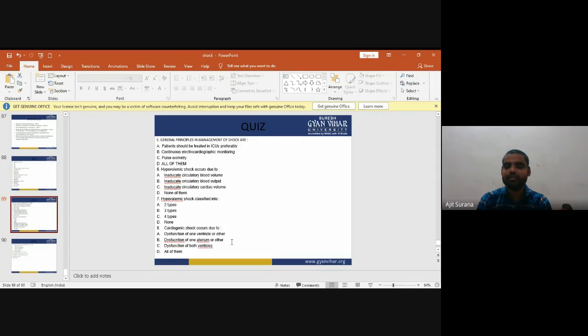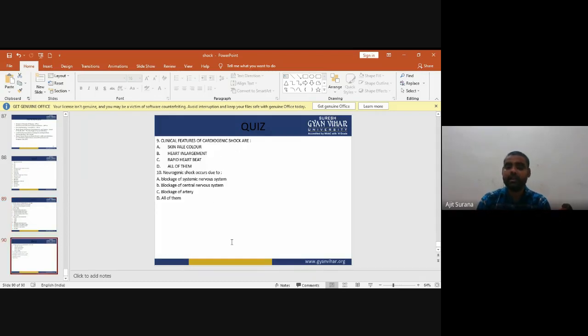Now, cardiogenic shock occurs due to dysfunction of one ventricle or the other, dysfunction of one atrium or the other, dysfunction of both ventricles, or all of this. Cardiogenic shock occurs due to dysfunction of one ventricle or the other. Now, the clinical features of cardiogenic shock are pale skin, heart enlargement, rapid heart rate, and all of the above. In cardiogenic shock, all may come.